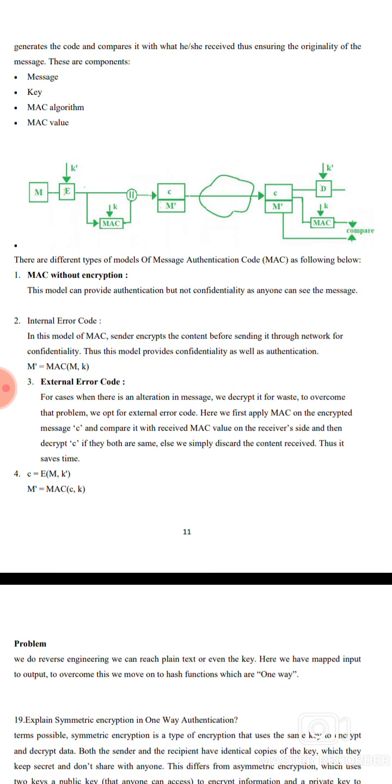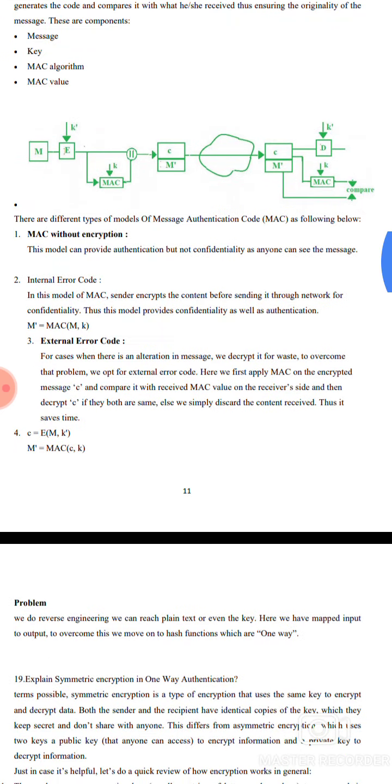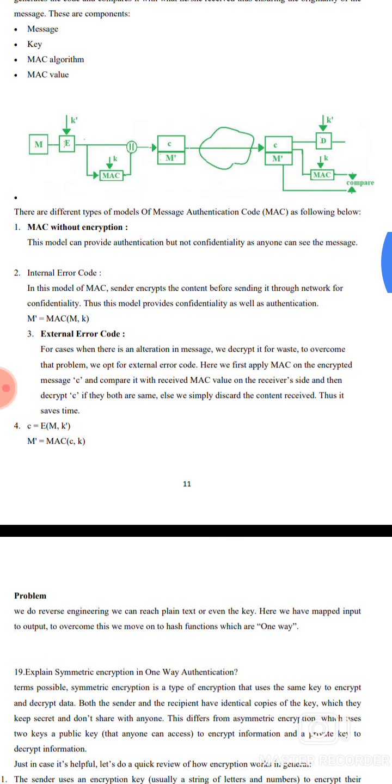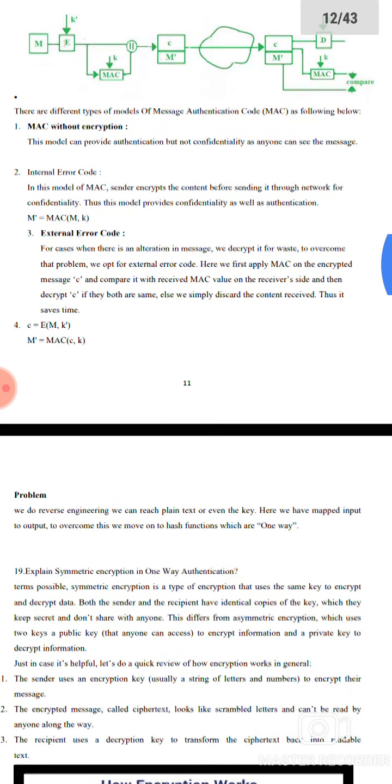Message authentication code, MAC. There are different types of models. The message authentication models are given below. First, MAC without encryption. In this diagram, M is defined as the message and MAC is the message authentication code. This model can provide authentication but not confidentiality, since anyone who sees the message can read it. Second, internal error code.